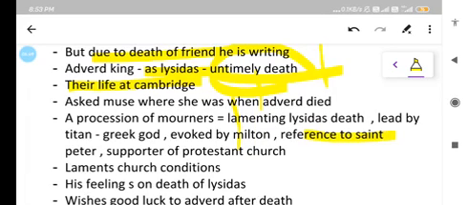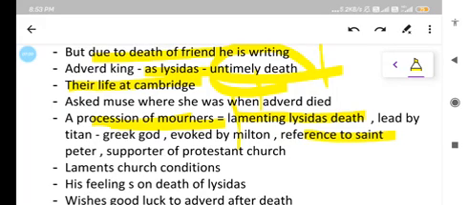A procession of mourners lamenting Lycidas' death, led by a Titan, a Greek god, evoked by Milton, with a reference to Saint Peter, supporter of the Protestant Church. John Milton here presents a scene in which a procession of mourners is lamenting Lycidas' death. And who is leading them? Titan. Titan is a Greek god, evoked by Milton. Milton evoked the Muse also, and Milton evoked a Greek god, that is Titan. Titan here is representing Saint Peter, and Saint Peter is a supporter of the Protestant Church.